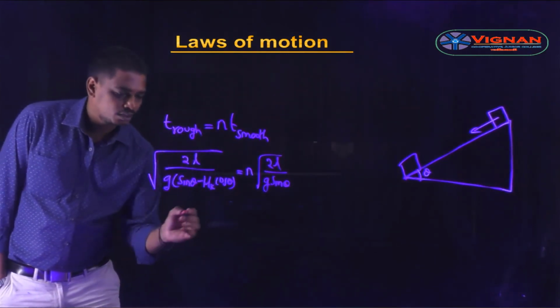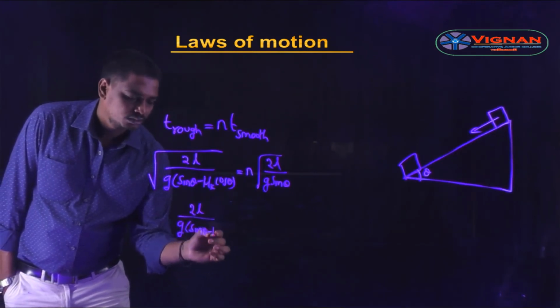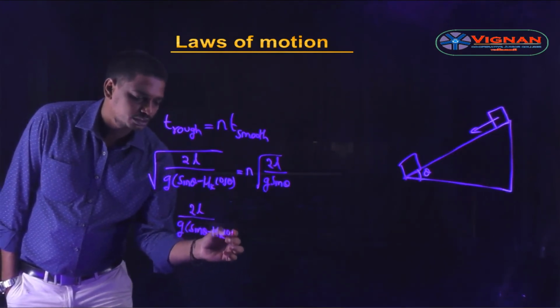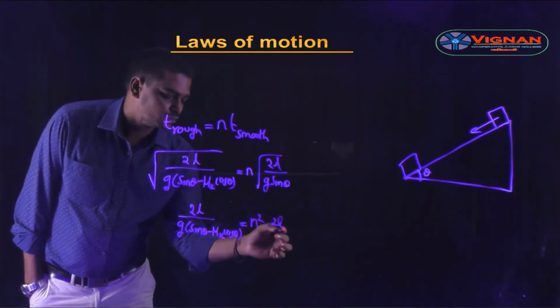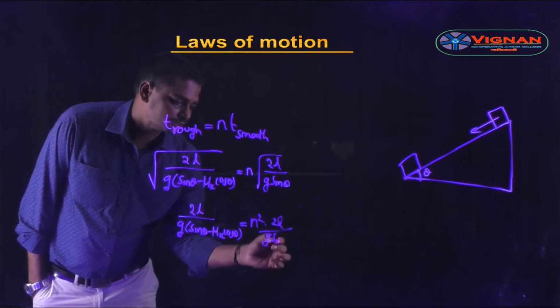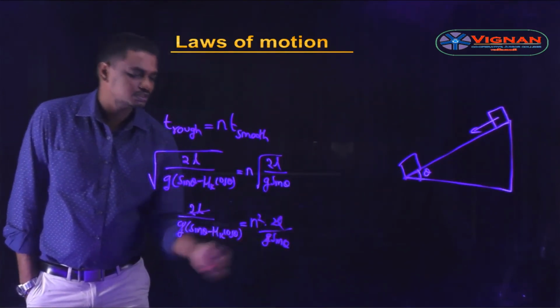Now squaring on both sides, 2L by g into sin theta minus mu k cos theta is equal to n square into 2L by g sin theta. Here 2L gets cancelled, g gets cancelled.